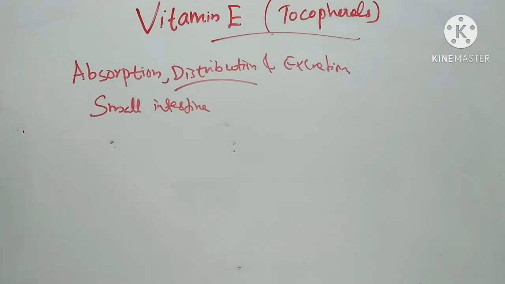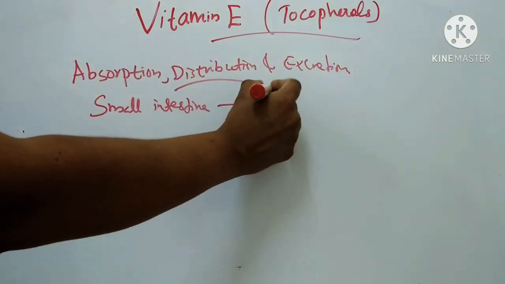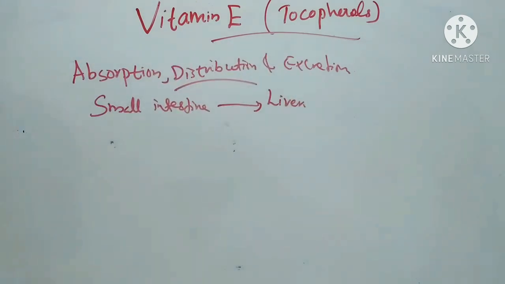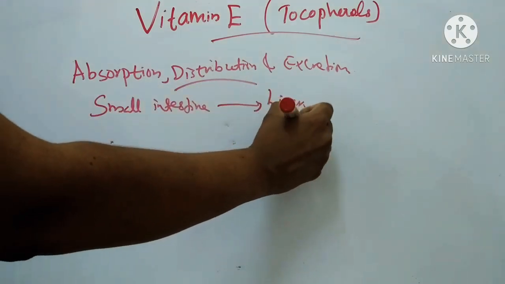Then from the small intestine, this absorbed vitamin E is transported to the liver. In the liver, it gets incorporated into lipoproteins.